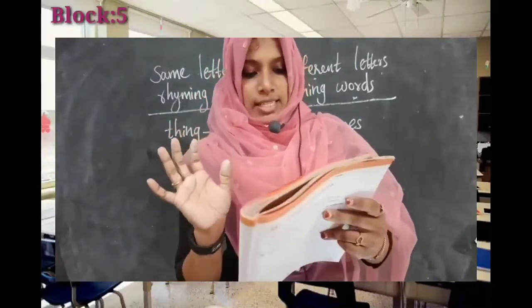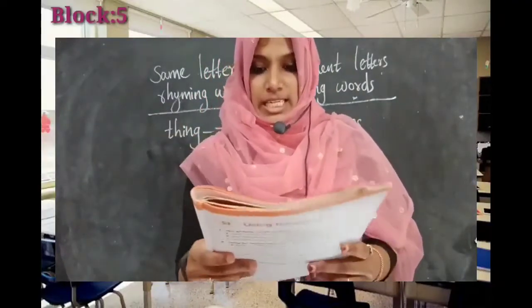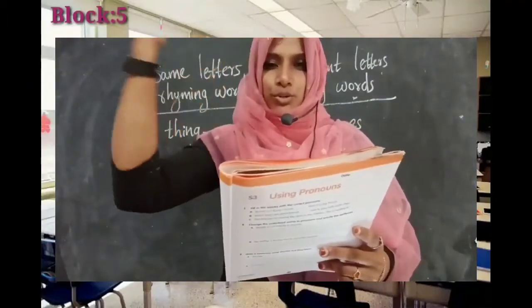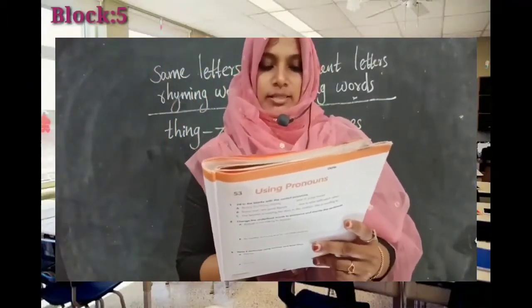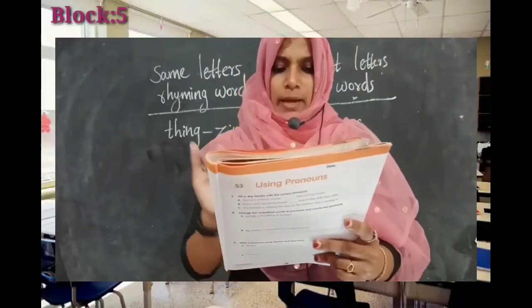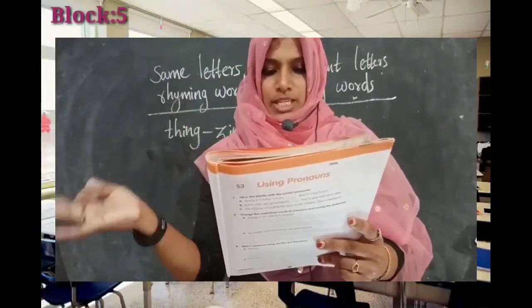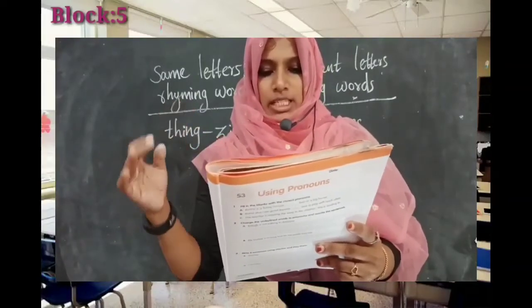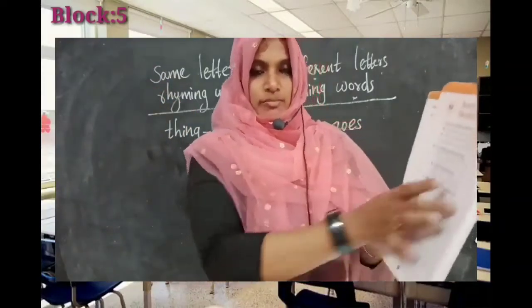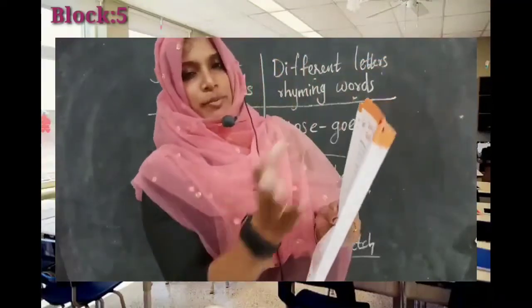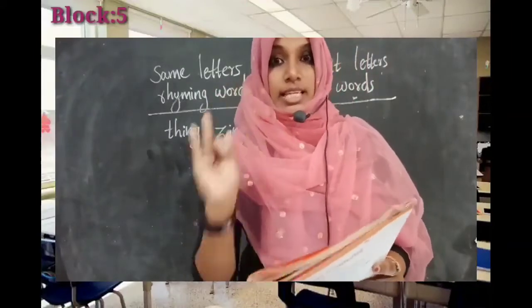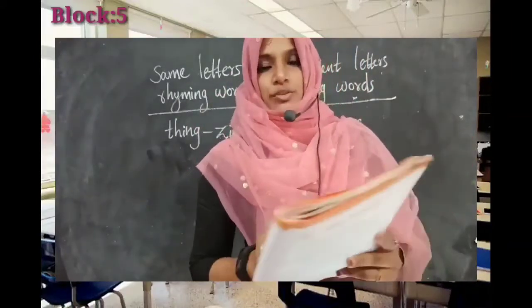Then circle the words that rhyme with eat, E-A-T, eat. Here also the same, that same sound you have to circle. Then number 3, make 3 sentences, each with a pair of rhyming words. For example, I saw the mice that ate all the rice. So from any one of the pairs, you can take any pair of rhyming words and make 3 sentences, one with each pair.